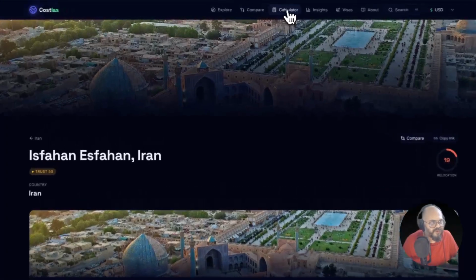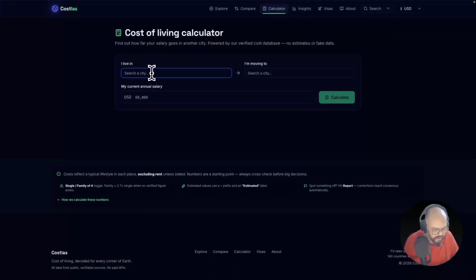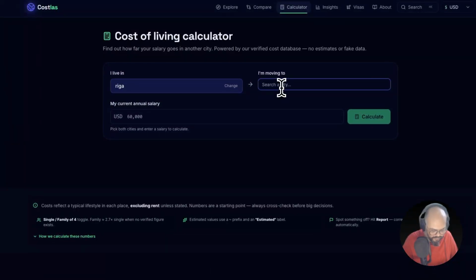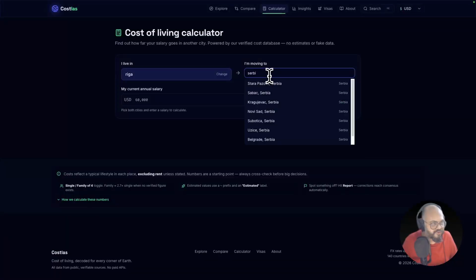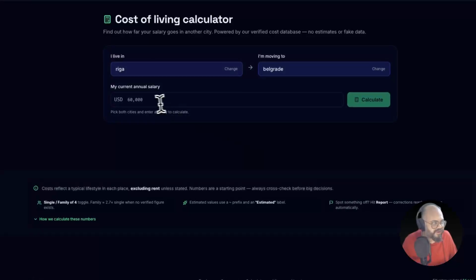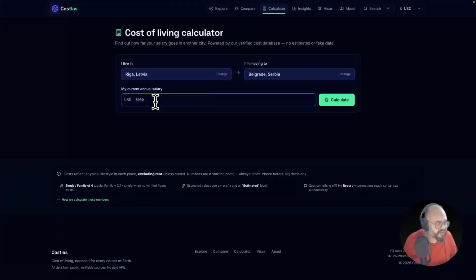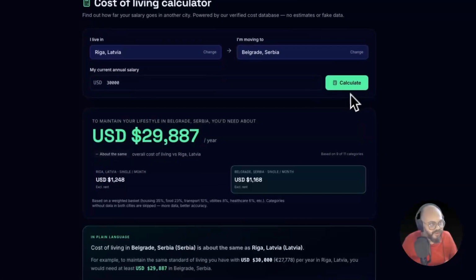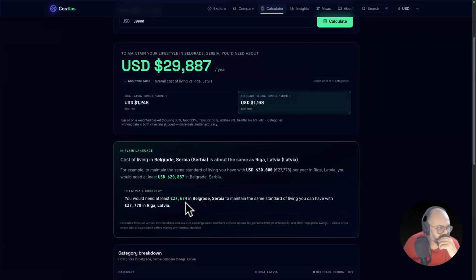Okay, fine. Moving forward, there is a calculator. Like if you are living in Riga, Latvia, and if you want to move to Serbia, Belgrade. Okay, what's your current salary? Like if you have a yearly salary of 30,000, then this is the annual salary, then calculate that. So you will get information on how much it will cost, and it will give you your local currency wise how much it will cost you.